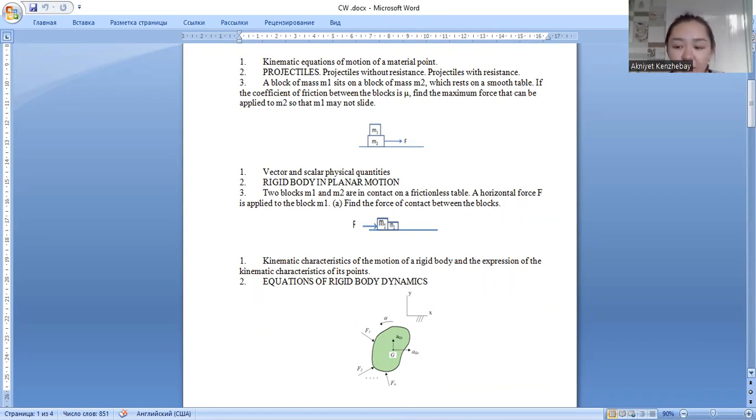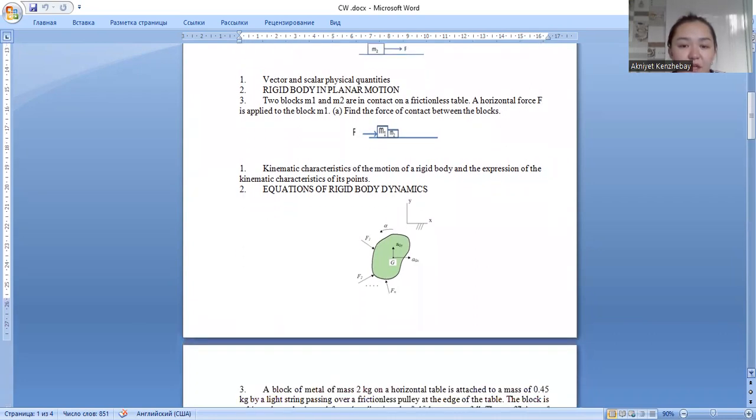The next, vector and scalar physical quantities. So there are two main types of quantities: vector quantities and scalar quantities. Scalar quantities have only magnitude, for example mass, speed, energy. And vector quantities have magnitude and direction, for example force, acceleration.